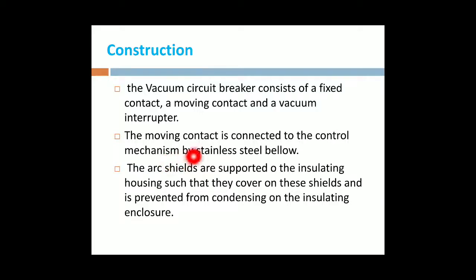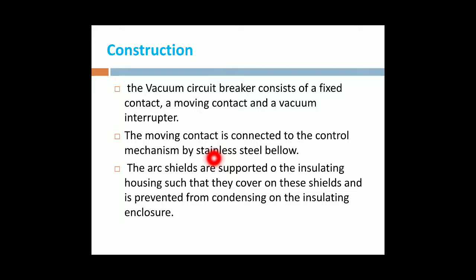Under normal operating conditions, the moving contact will be stationary. If any fault occurs near the circuit breaker, the control mechanism is operated, and the moving contact is moved away from the fixed contact.